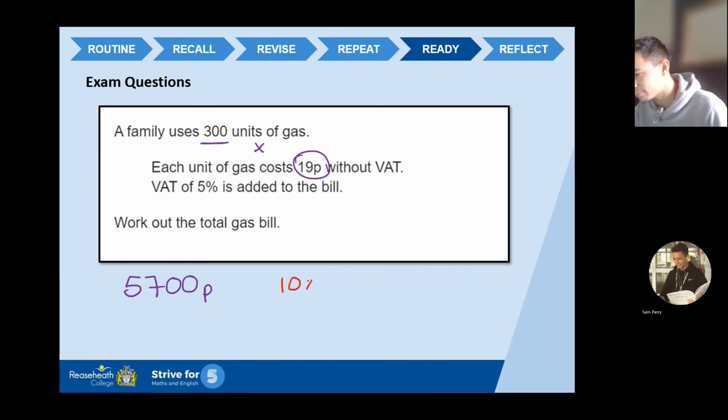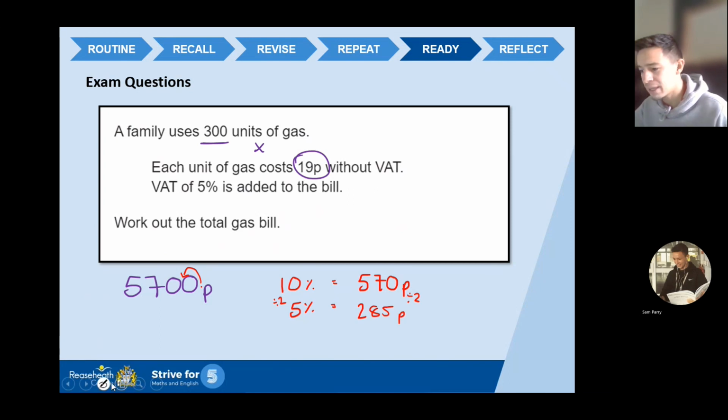Let's work out 10%. So once again, 10% will be moving decimal point 1 place across. So 10% is 570p. Okay, now 5% is going to be half of that, isn't it? So I need to divide it by 2. I need to cut it in half. So divide by 2. 570 divided by 2 is 285p.